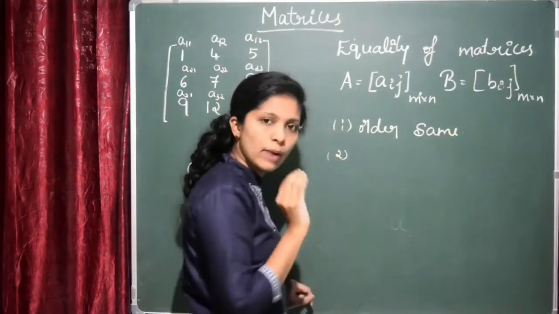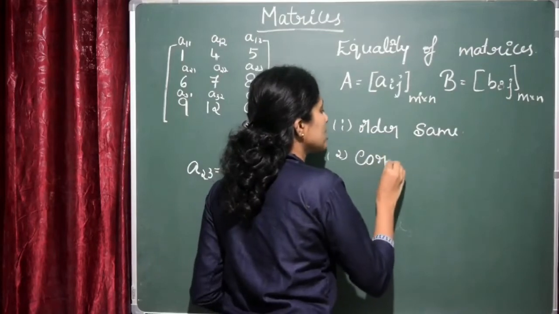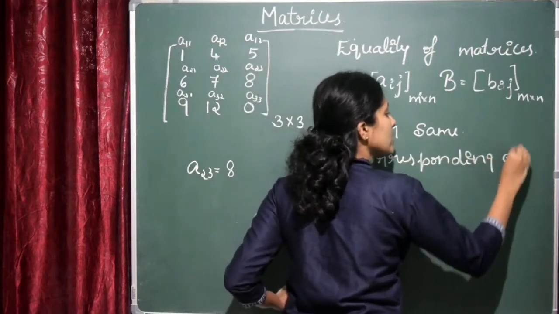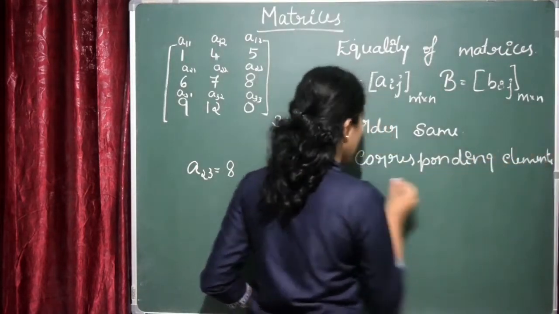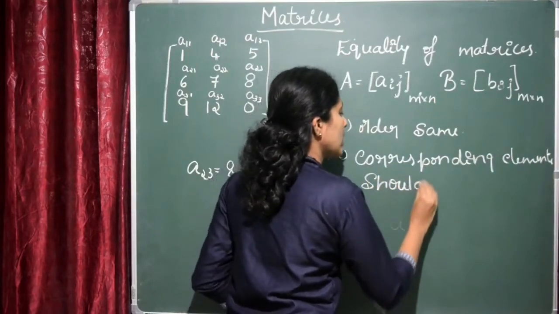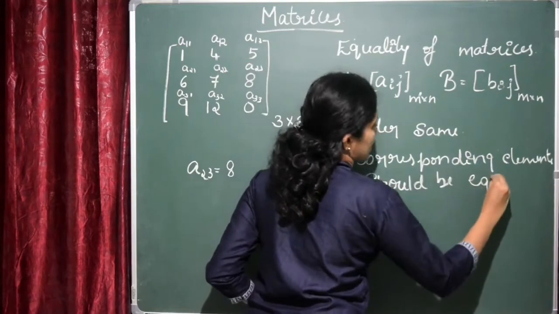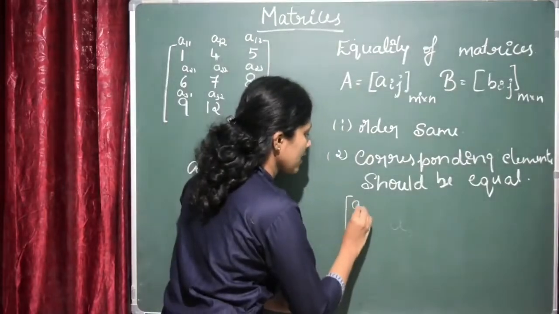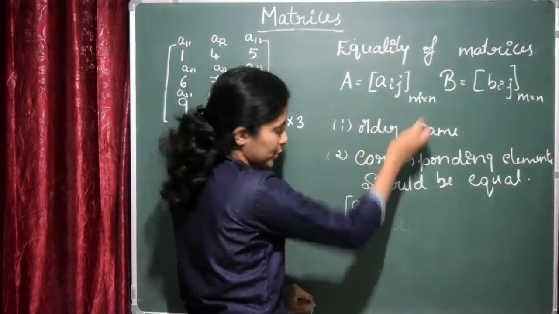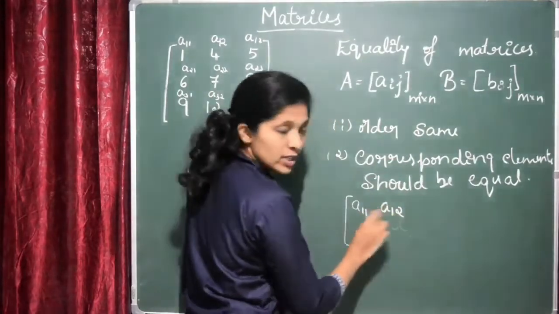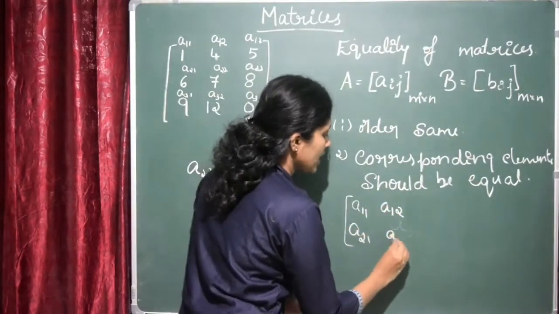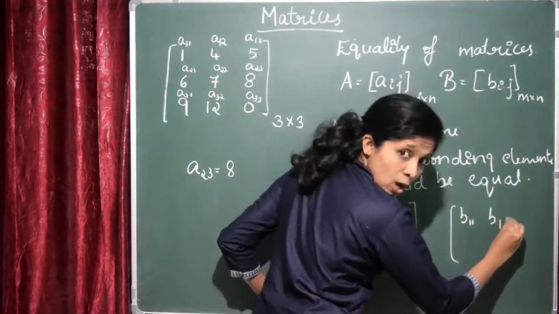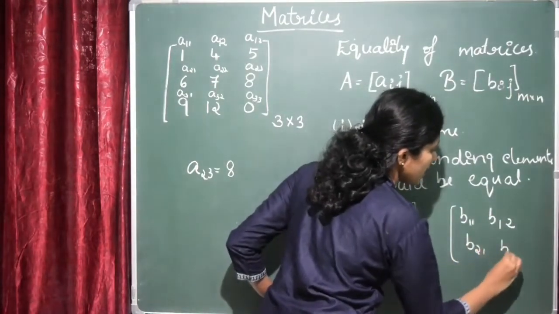Second condition to say two matrices are equal is that corresponding elements should be equal. I mean it should be a same matrix. If it is a same matrix, then only we can say that the matrices are equal. If I consider the order of this matrix A as 2 by 2, that means A11, A12, A21 and A22. Order should be same, so matrix B will be B11, B12, B21 and B22.